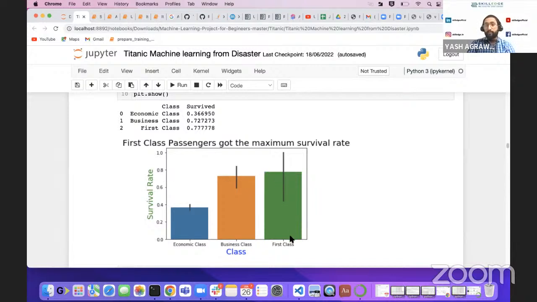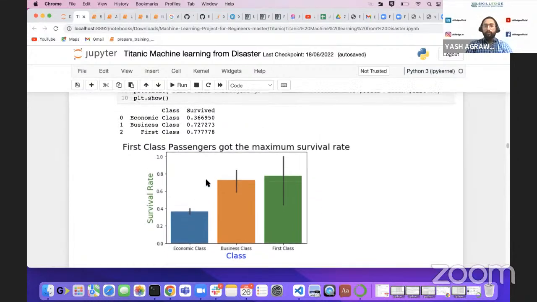So if you are paying more and coming to first class, the survival rate will be high. Pay more and get your life. That kind of strategy, right? Pay less and the survival rate is also less.